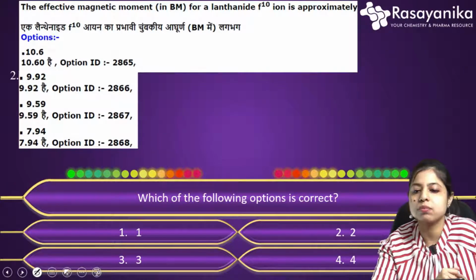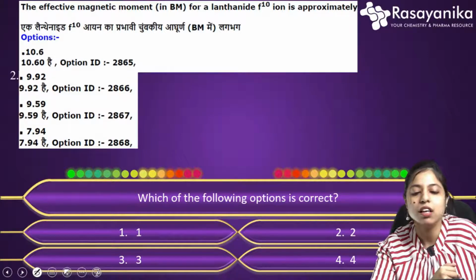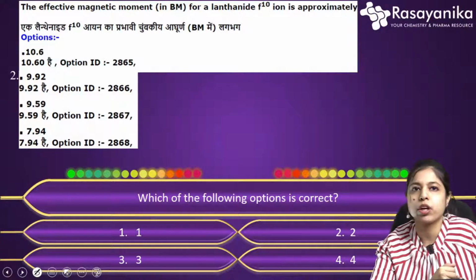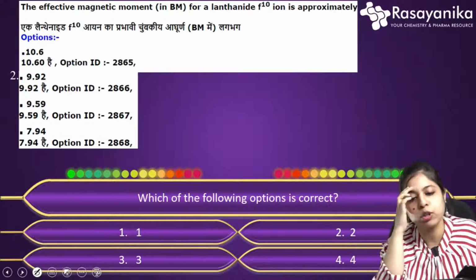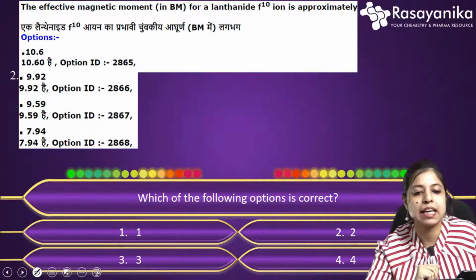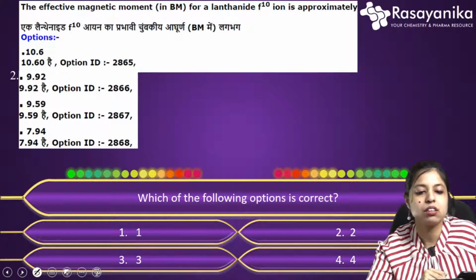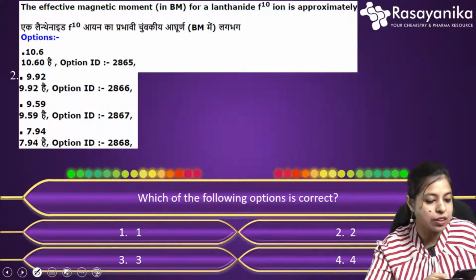Okay, so it's a pretty simple question. Would you like to answer this question? It's a very, very easy question. This time the inorganic part was very, very easy, I think you will also agree with me. So what is the correct answer among all these options? Option 1 is 10.6, 2 is 9.92, 3 is 9.59 and 4 is 7.94. If you would like to answer this question, please type in the comment box, okay?